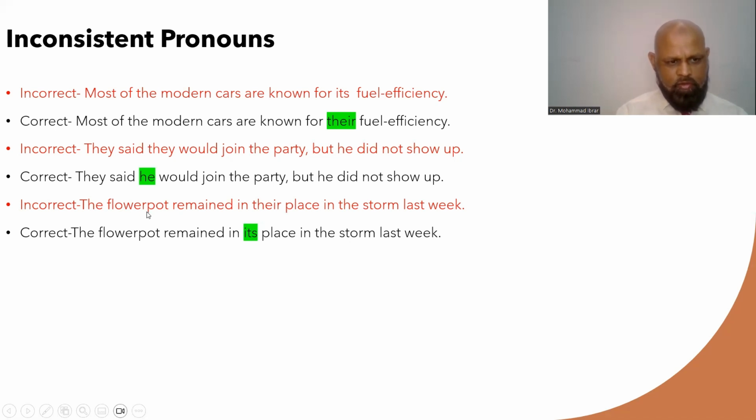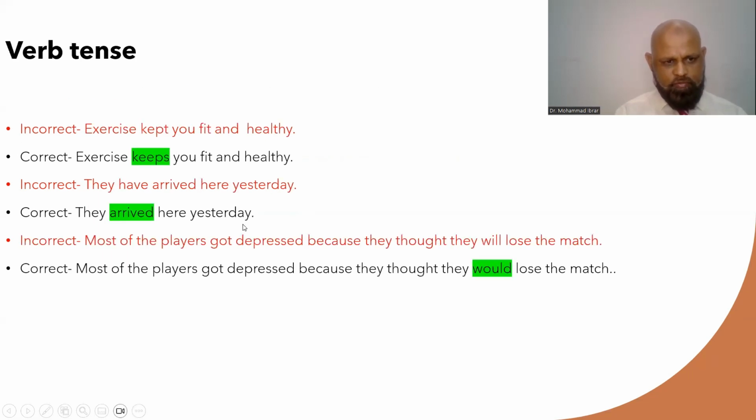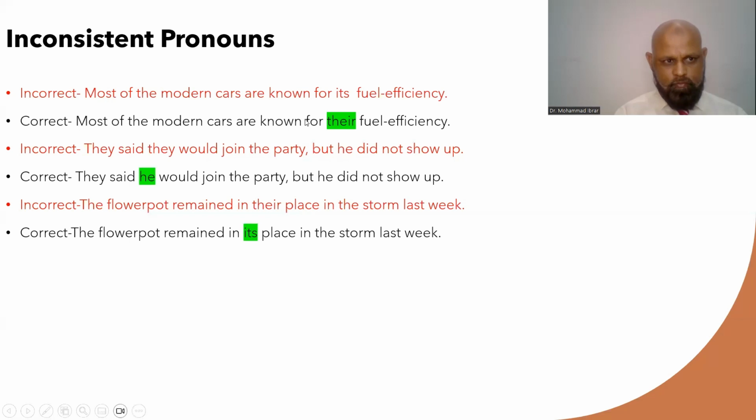an inconsistent pronoun here. The flower pot remained in their place in the storm last week. Now see, flower pot means one flower pot. And here there is used. So it's a mistake. Yeah. So the flower pot, we have to use pronoun its, because flower pot means one thing. It is also referred to when we are talking about a singular subject.